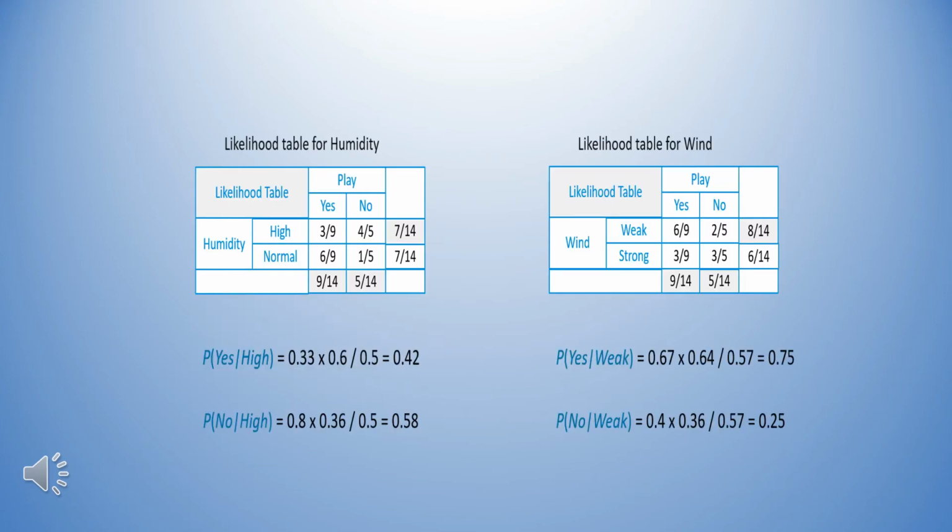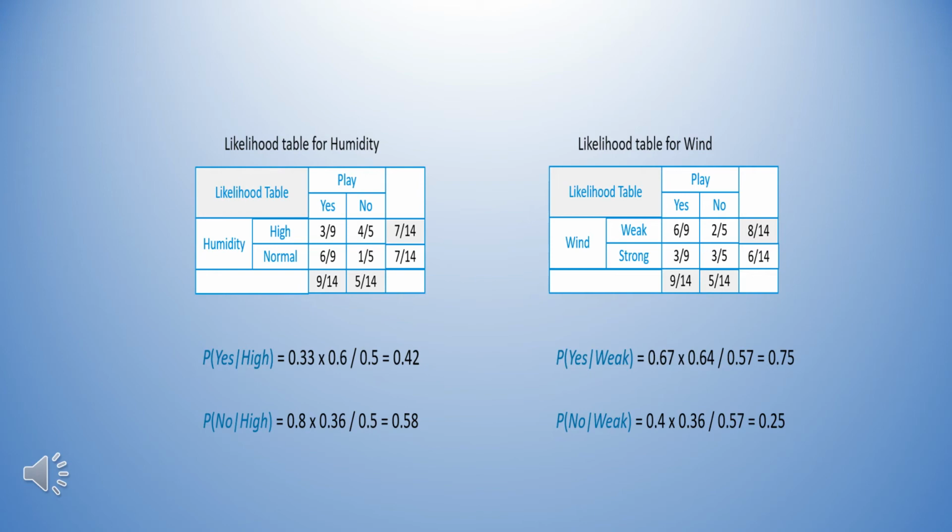Here we have two different likelihood tables, one for the humidity and the next one for the wind. As in the previous slide, where we found the likelihood table for the other aspect, that is overcast, here we have the likelihood tables for humidity and wind.